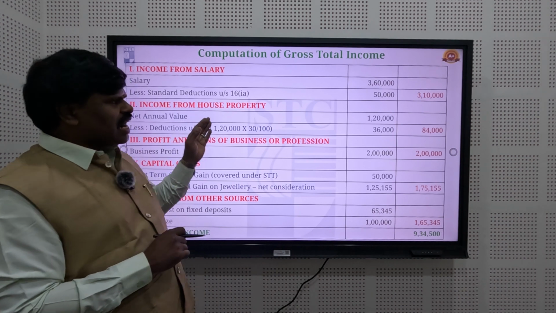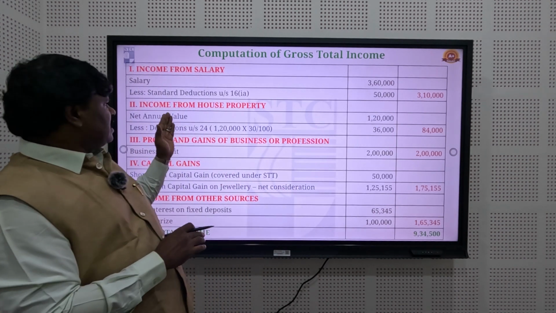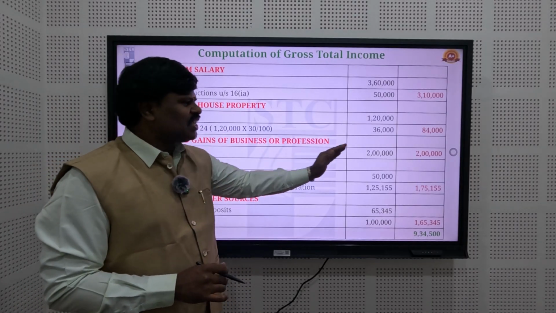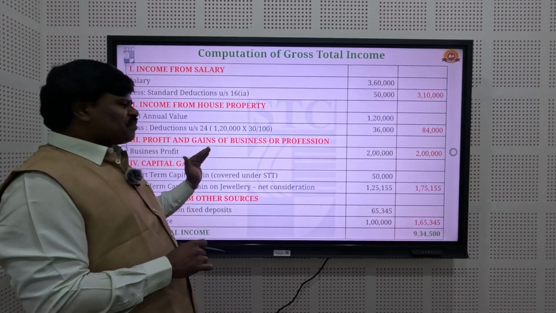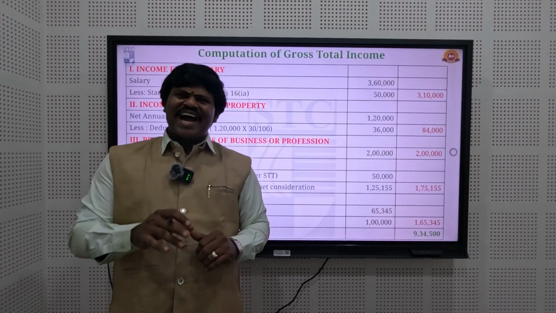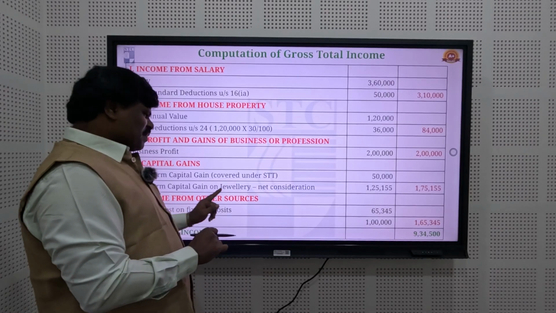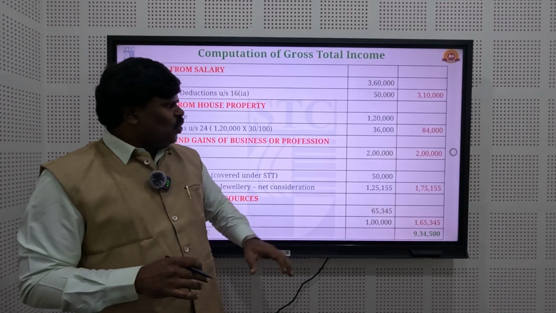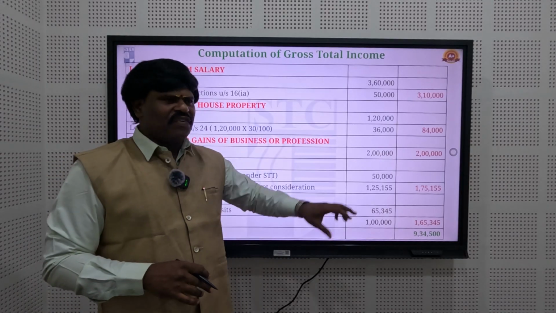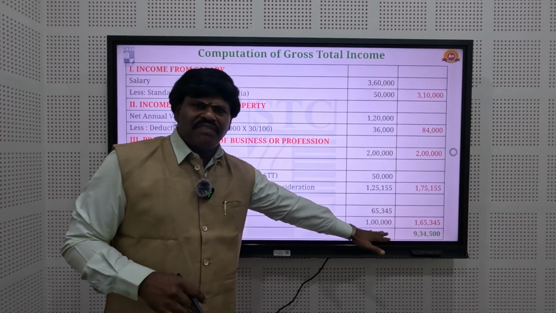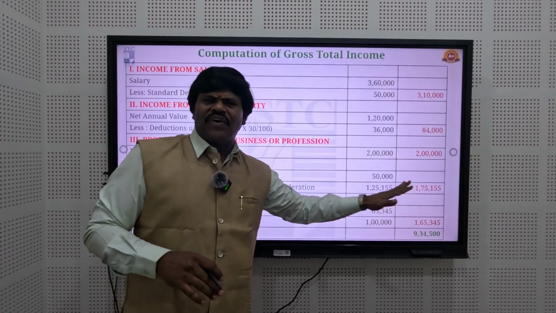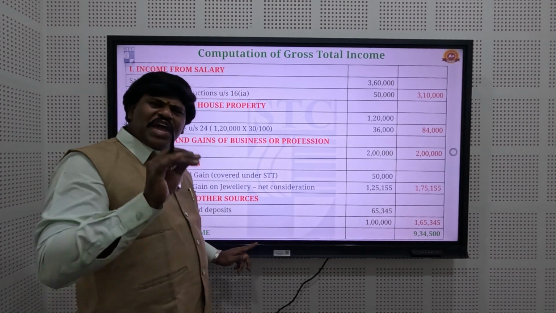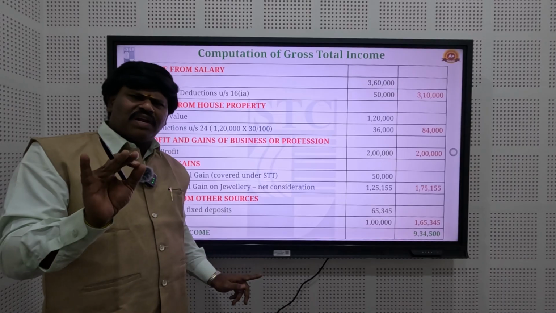Now we can add these 5 heads of income. Income from salary 3,10,000. Second, income from house property 84,000. Third, income from business 2 lakhs. Fourth, income from capital gains 1,75,155. Finally, income from other sources 1,65,345. So these 5 heads of income accumulated give 9,34,500. It is called the gross total income of an individual.